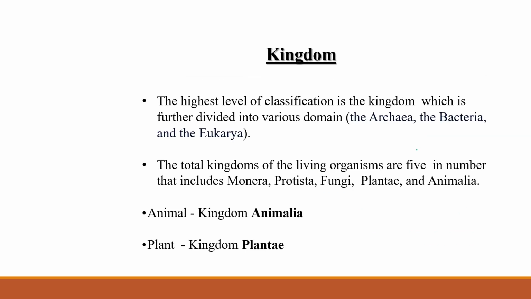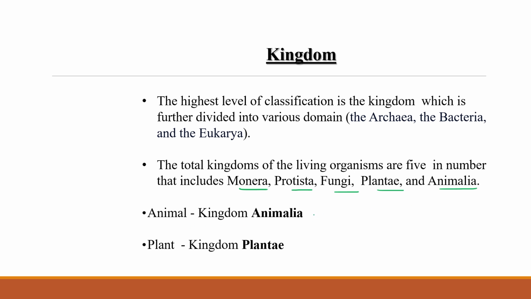Now kingdom. This is the highest level. Am I right? The highest level of classification is the kingdom, which is further divided into various domains. Domain means Archaea, Bacteria, Eukarya, like this. But kingdom is the highest level. So the total kingdoms of living organisms are 5 types: Monera, Protista, Fungi, Plantae, and Animalia.